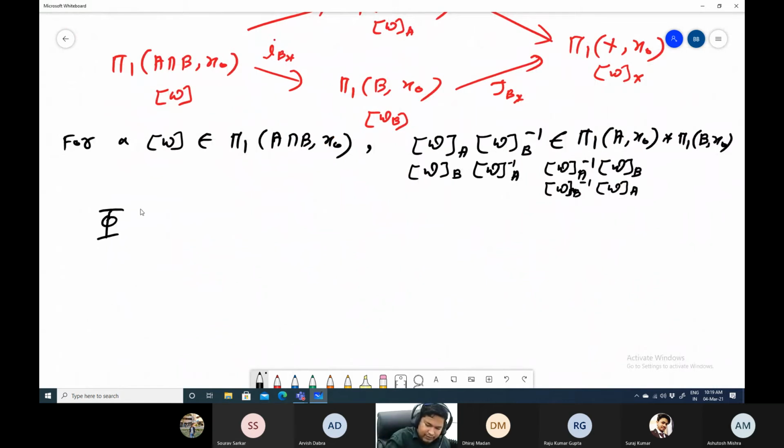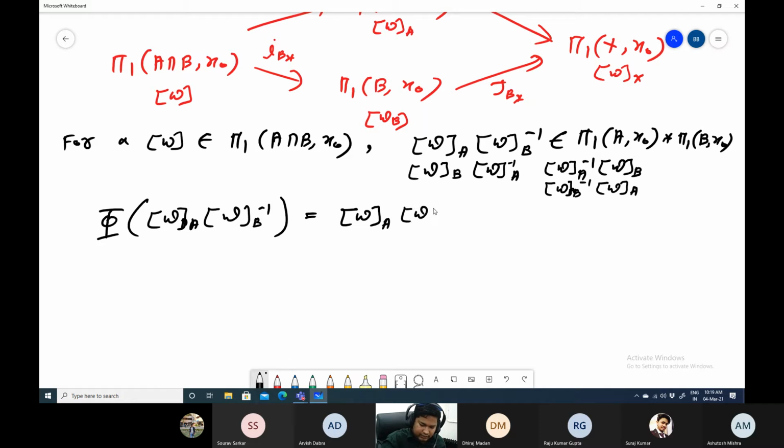Now what will be phi of WA, WB inverse? That will be WX and WX inverse, which is identity. Similarly, you can check that the others also go to identity.